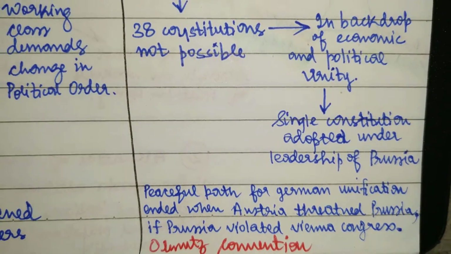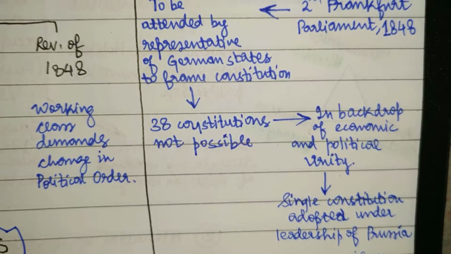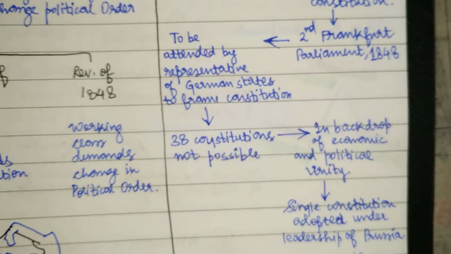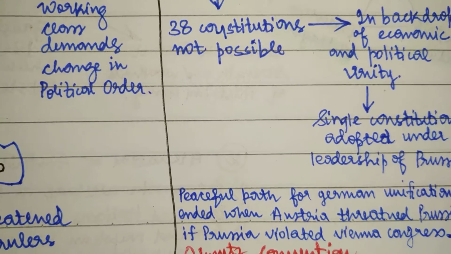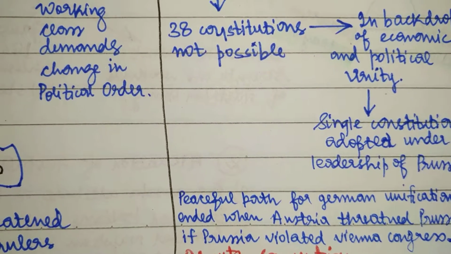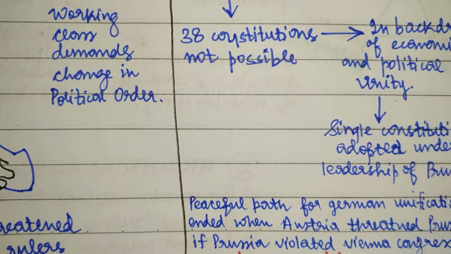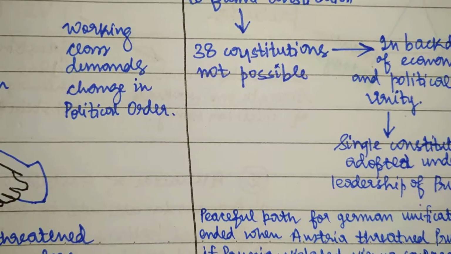So that's all. The revolutions of 1830 and 1848, and phase 3 ends here. Next we'll see the role of the great Bismarck, right? See you. Bye bye.